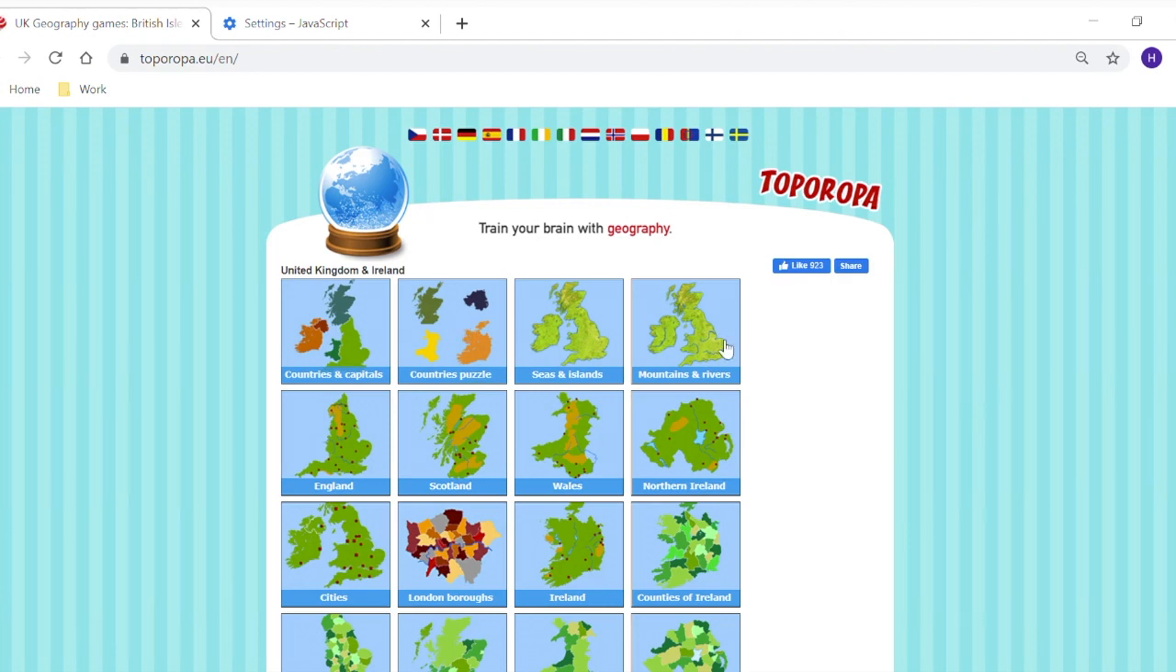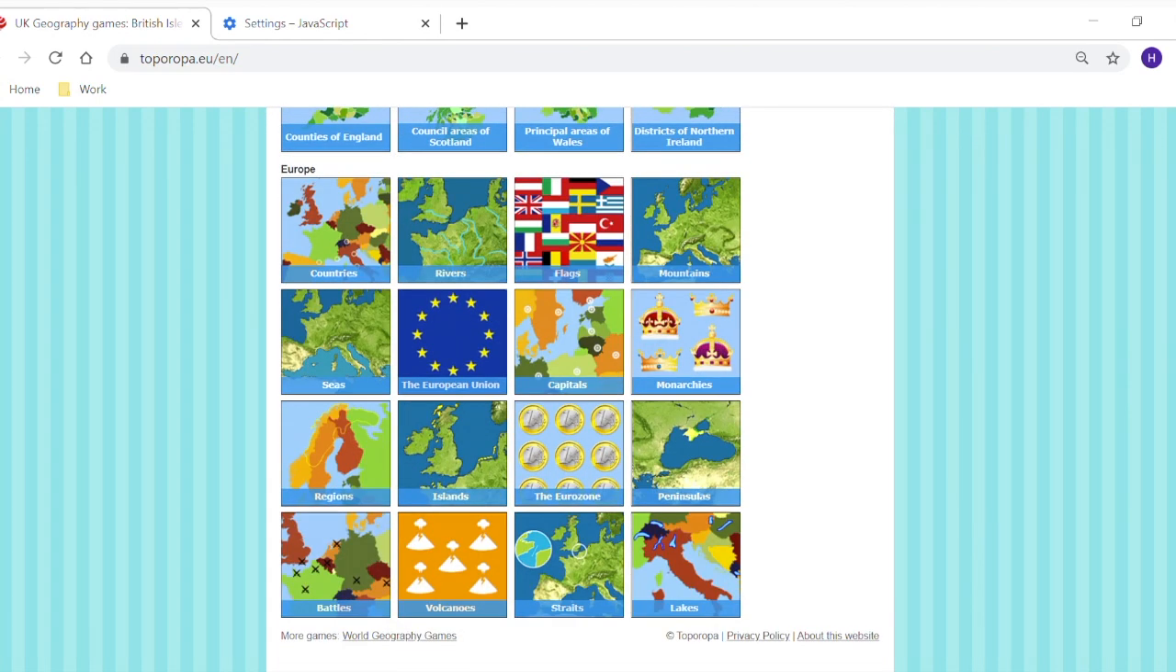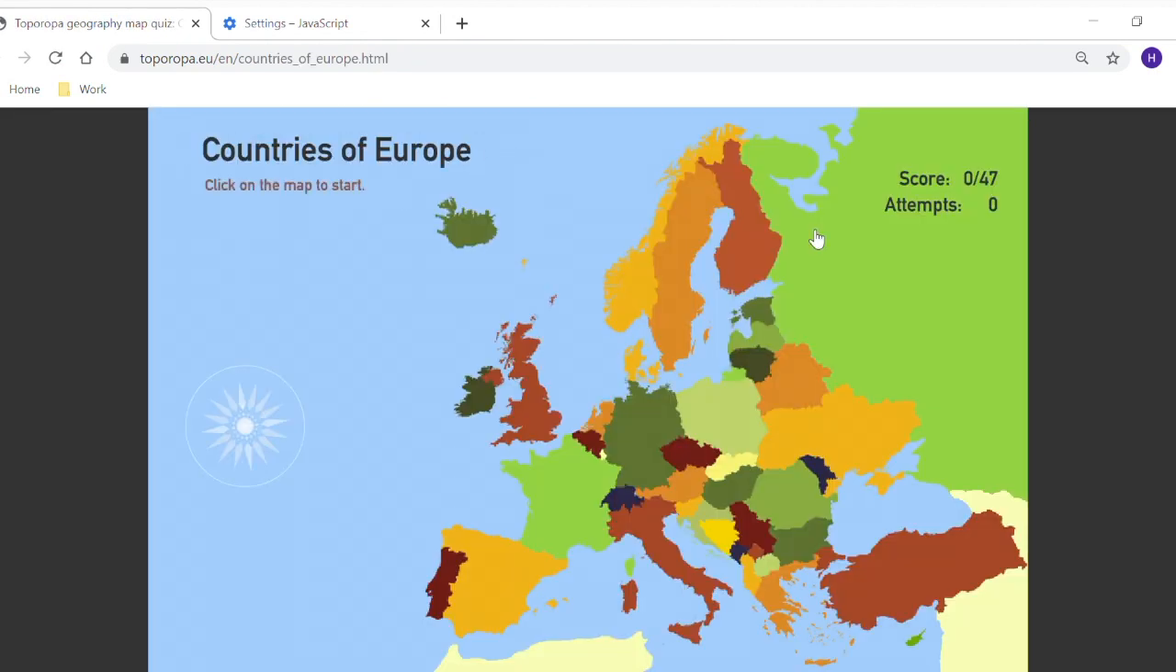and then there's a load of other quizzes that you can do as well. Now there's some UK and Ireland ones up here, but if you scroll down, there are some Europe ones as well. So if you want to look at the European countries, there is another map, and if you click, it will ask you to find all of the countries. Now again, don't worry if you don't know it, you can always learn it.